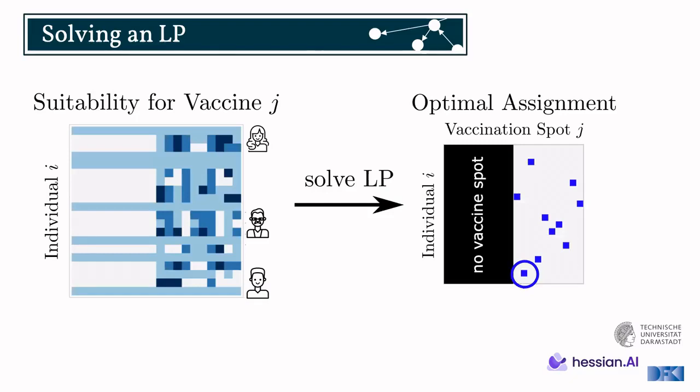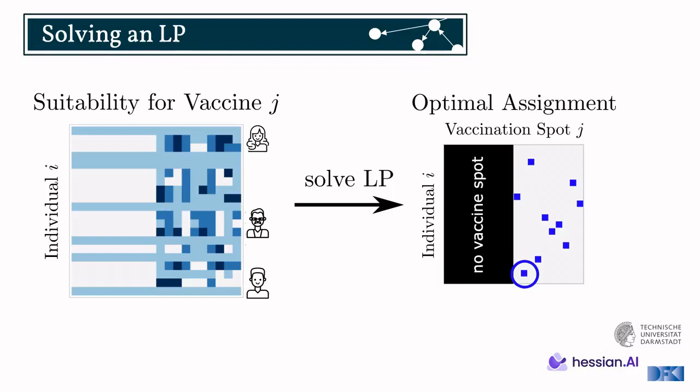Now we can use optimization to solve for the LP. There are standard methods, be it the very basic simplex class or other algorithms. We essentially end up with an optimal assignment on the right, optimal with respect to the specification we have on the left-hand side. Any of these blue squares represents one individual being matched to a certain vaccine spot. These are sorted now. On the left-hand side we also have blue squares, but they are irrelevant because they are essentially no vaccine spots. So half of those are vaccine spots, and the other ones are not available.